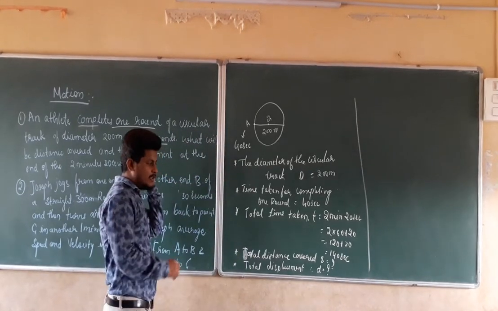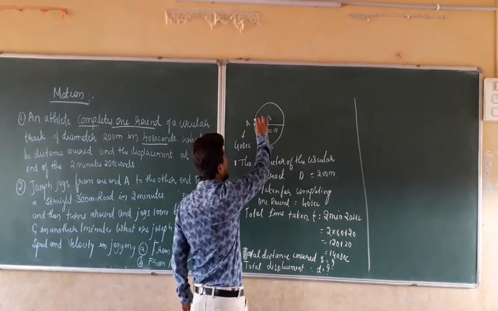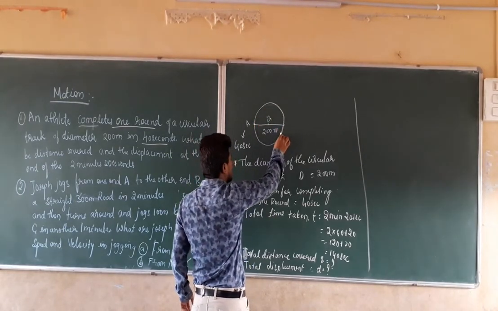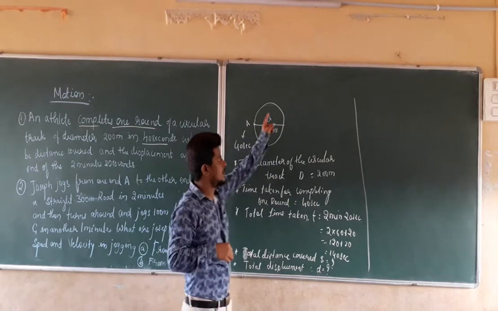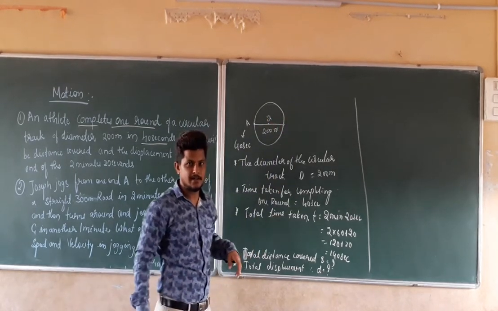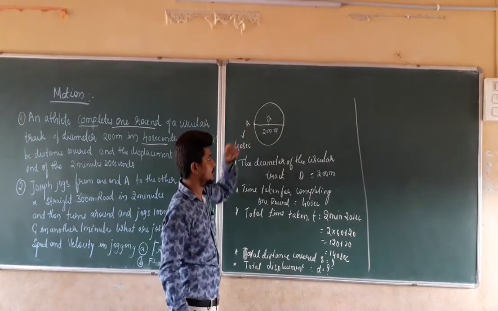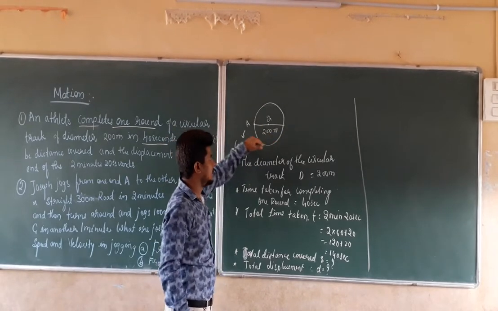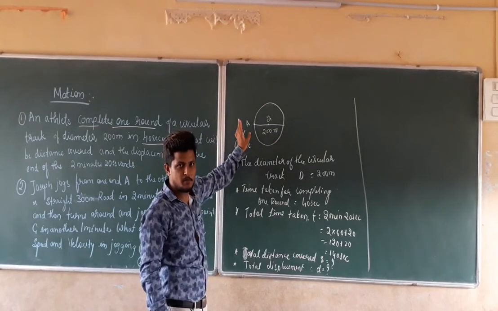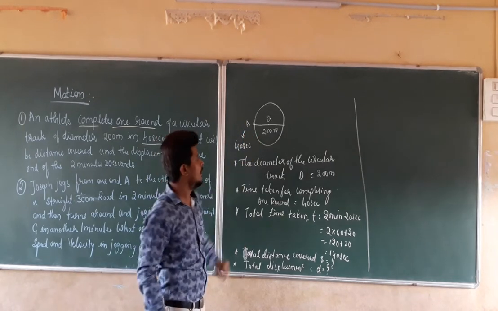Now, while solving the total distance covered, the athlete is moving around this circular path. What will be the distance of this circular track? Is it possible that we directly identify the total distance traveled by that athlete in one round? Can we directly solve it? No, it is not possible. Why is it not possible?